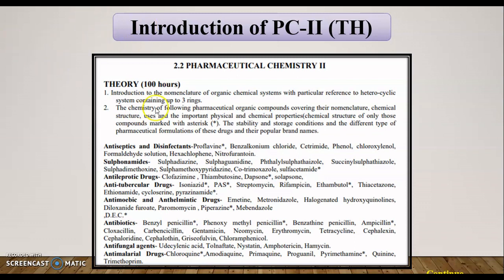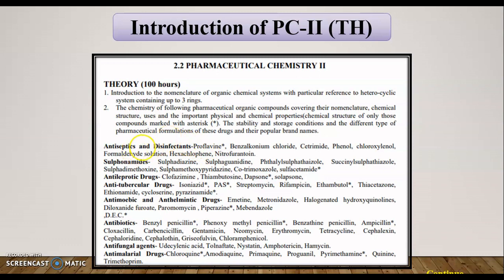So next we briefly introduce our syllabus in pharmaceutical chemistry second, the theory part. In that we learn various compounds and their structures. There are a lot of compounds we have to learn, but the star, that is the asterisk, shows the compounds for which we specifically learn their structure and the IUPAC nomenclature.